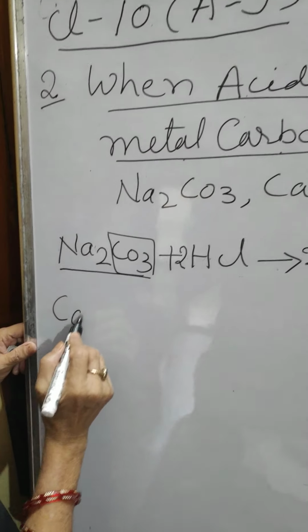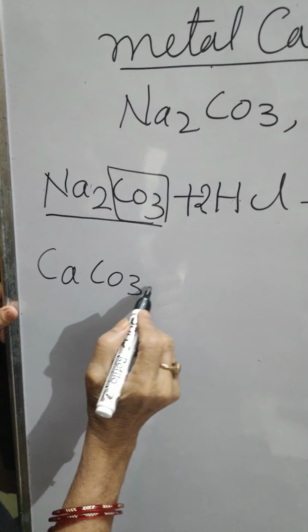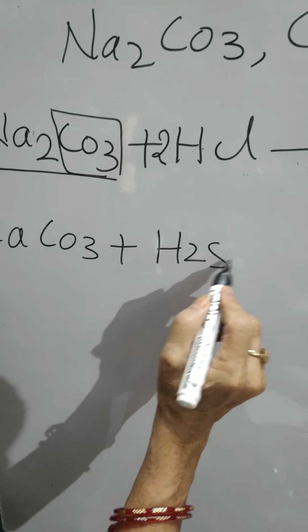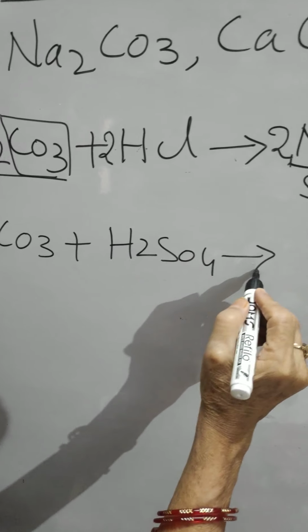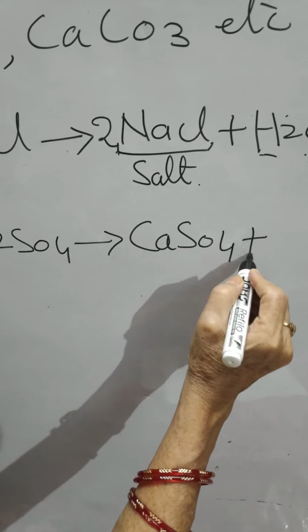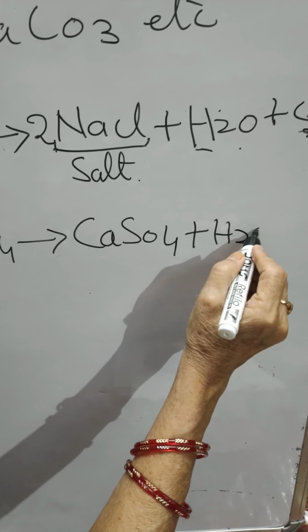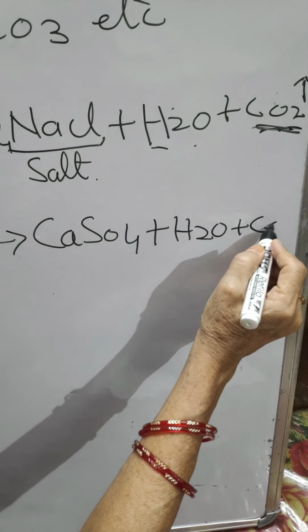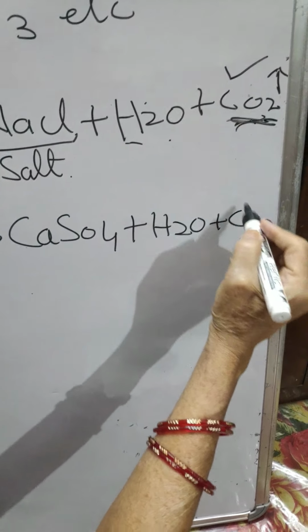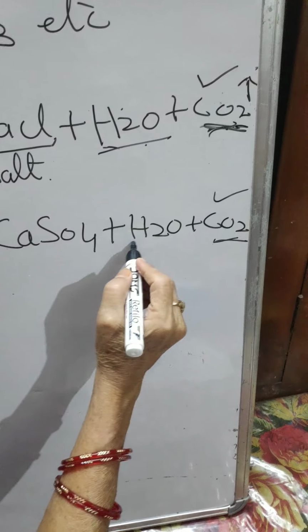Another one, calcium carbonate plus H2SO4 gives calcium sulfate plus water plus CO2. Here you see CO2, here you see the CO2, H2O.